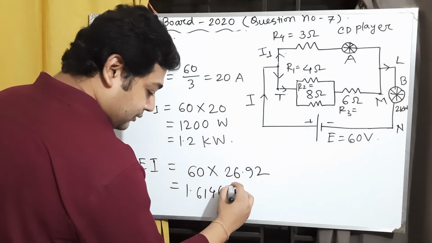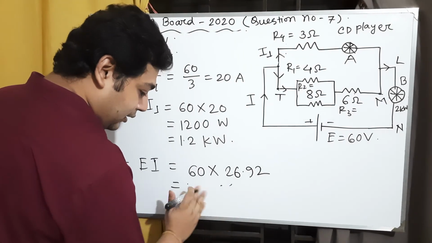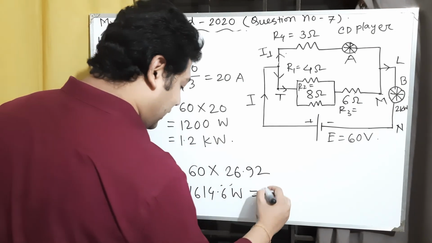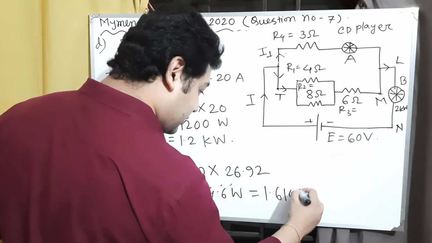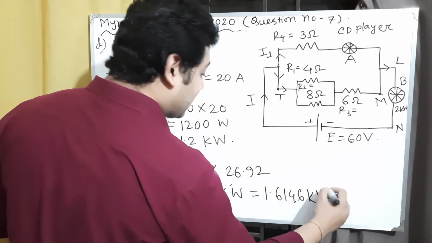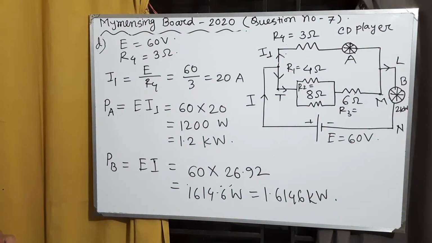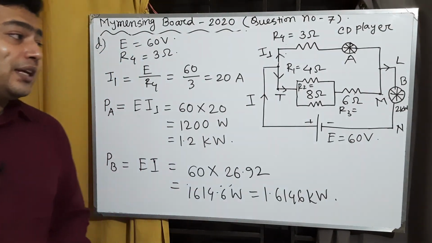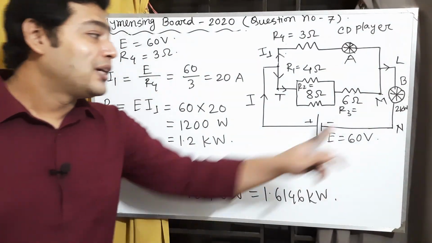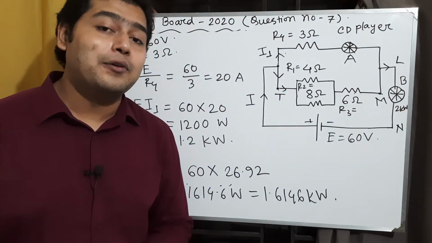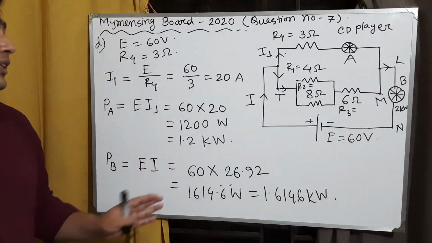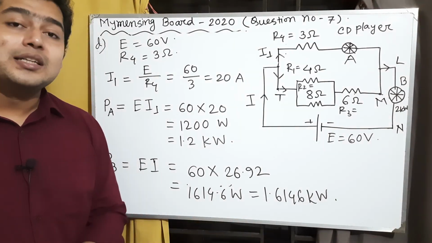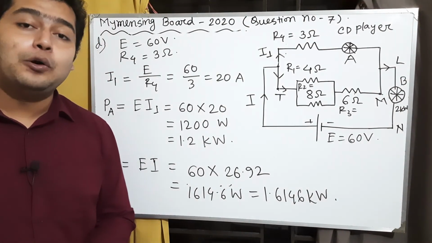Calculating this, we get 1614.6 watt, or 1.6146 kilowatt. But to run CD player B we need a minimum of 2 kilowatt power, and this portion provides only 1.6146 kilowatt.